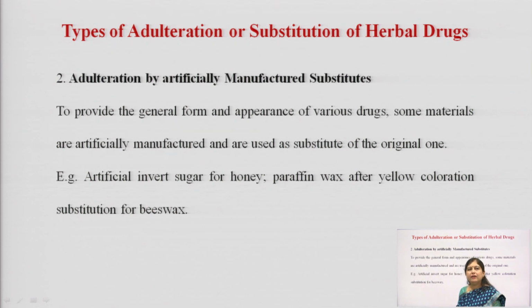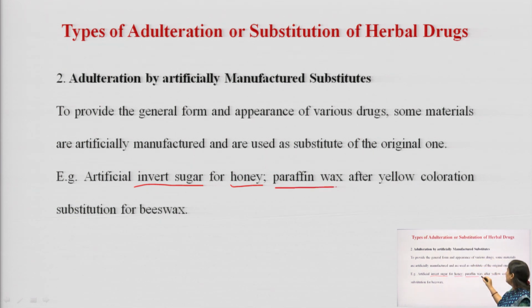The second way in which adulteration can be done is artificially, by using certain ingredients which are artificial in nature, which are not natural. An example of this is adding invert sugar to honey. Honey is a naturally produced substance, but when we are adding invert sugar intentionally to it, it becomes an adulteration. So, that is artificial invert sugar.